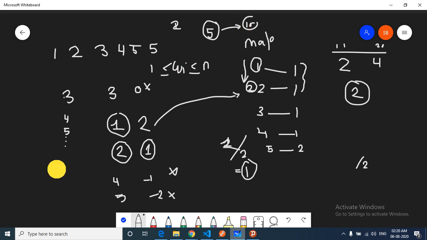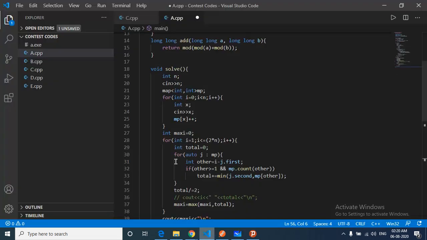So we can iterate from 2 till 10, and then we can find out how many pairs are possible for all of these scenarios, and then we just find out the maximum number of pairs among all of these scenarios, and that's the answer. Let's move on to the code part now.